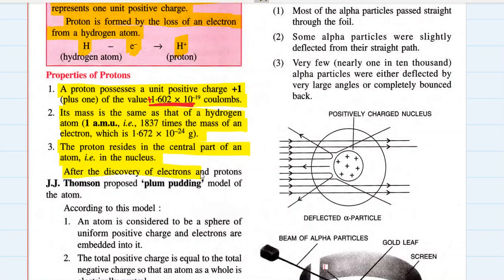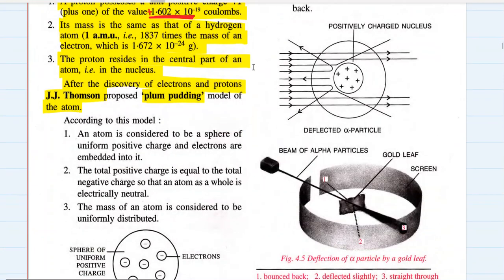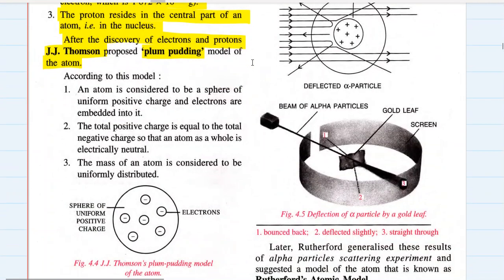After the discovery of electrons and protons, J.J. Thomson proposed the plum pudding model of an atom. According to this model, an atom is considered to be a sphere of uniform positive charge, and electrons are embedded into it.